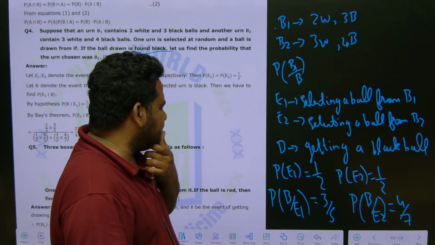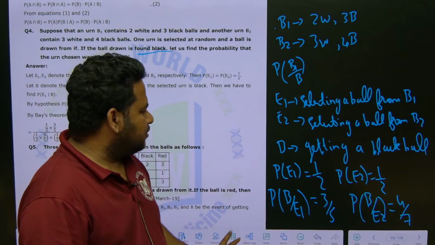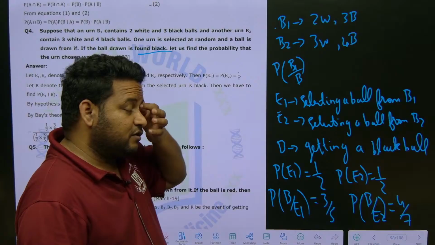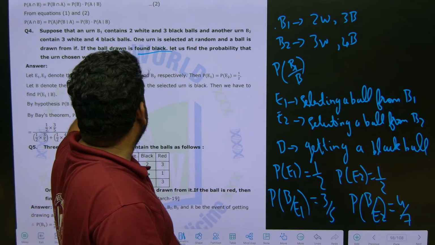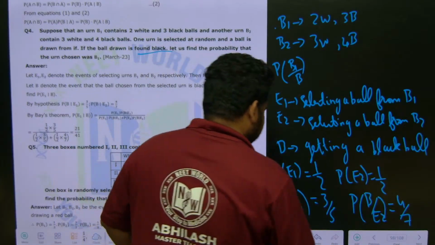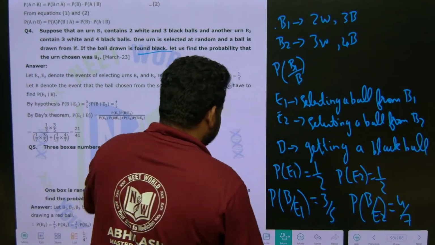Now we have to find out the probability of getting the black ball. We got the black ball. What is the probability that we got it from B1? B1 means that is E1.